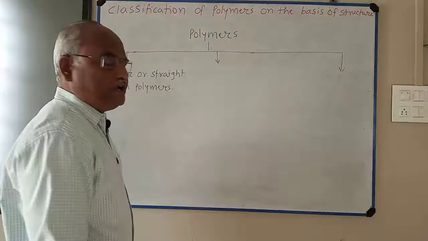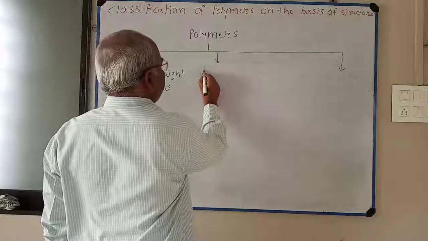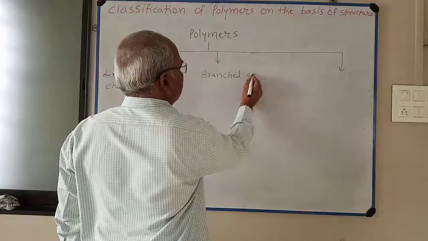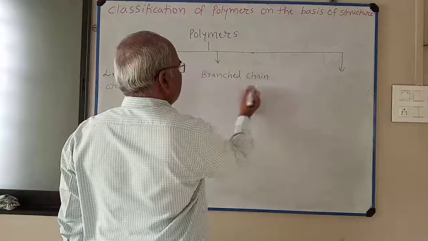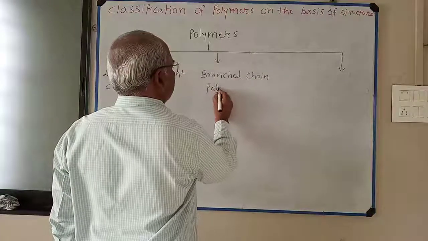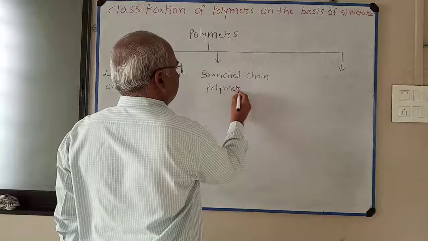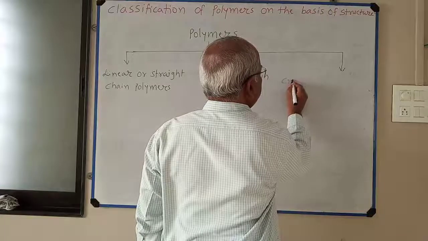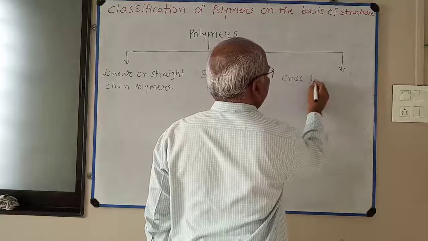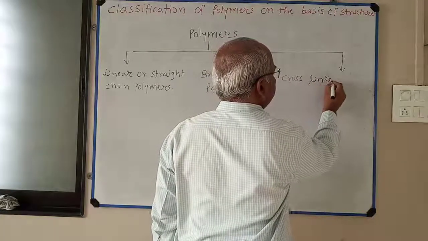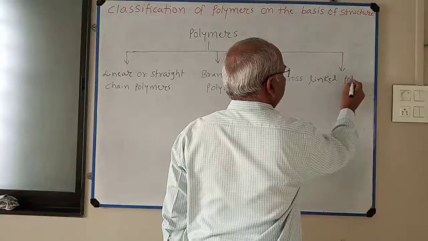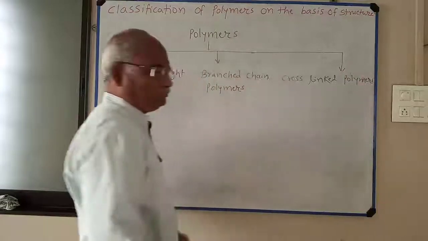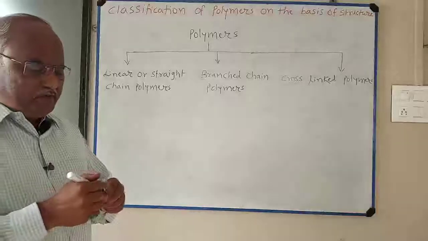The second type, branched chain polymers. And the third type, cross-linked polymers. So it is very simple.